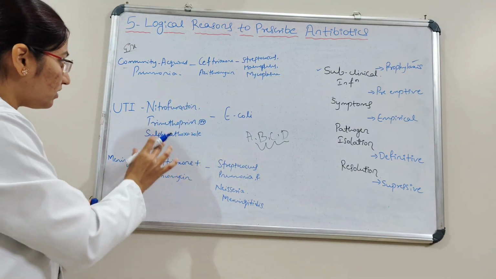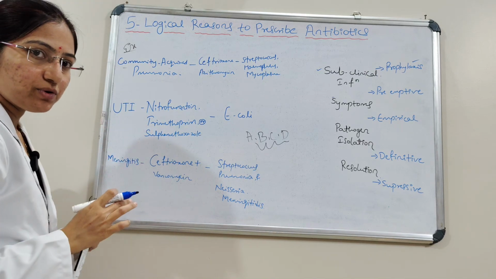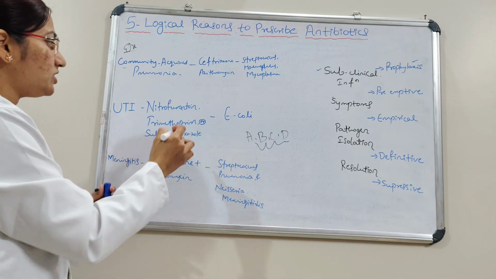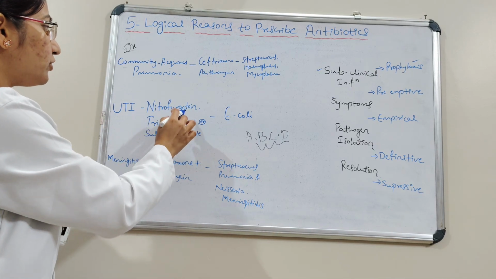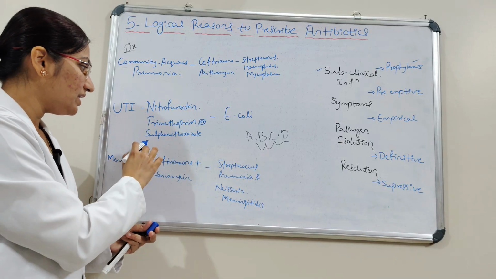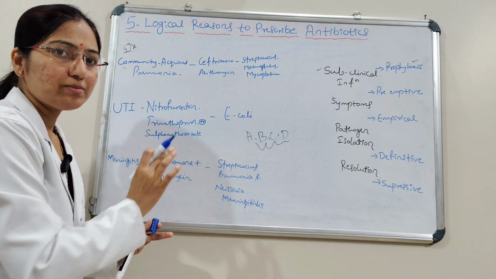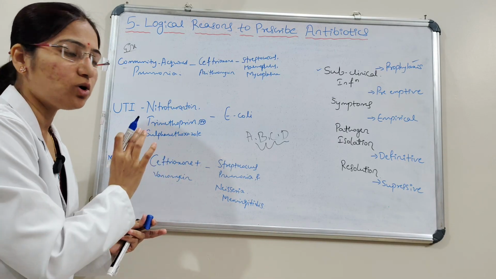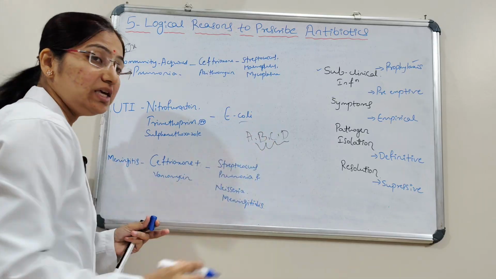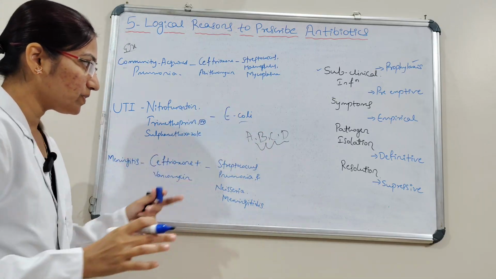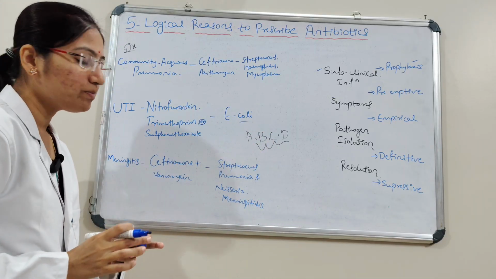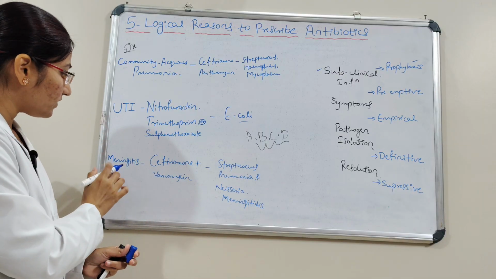And then like that, again, here UTI, urinary tract infection. Here the combination of antibiotics is nitrofurantoin, trimethoprim, and sulfamethoxazole. These are the combination of antibiotics for E. coli, and the causative agent here is E. coli. Escherichia coli is the causative organism here.